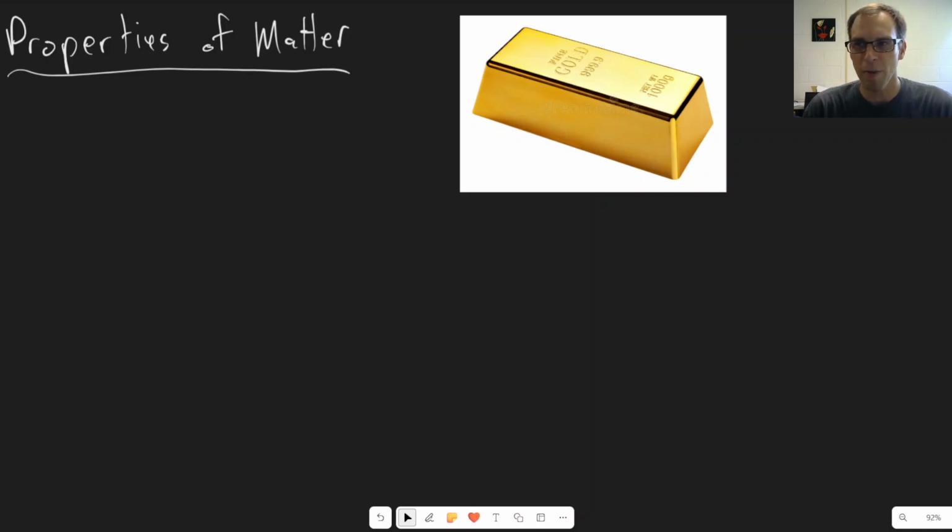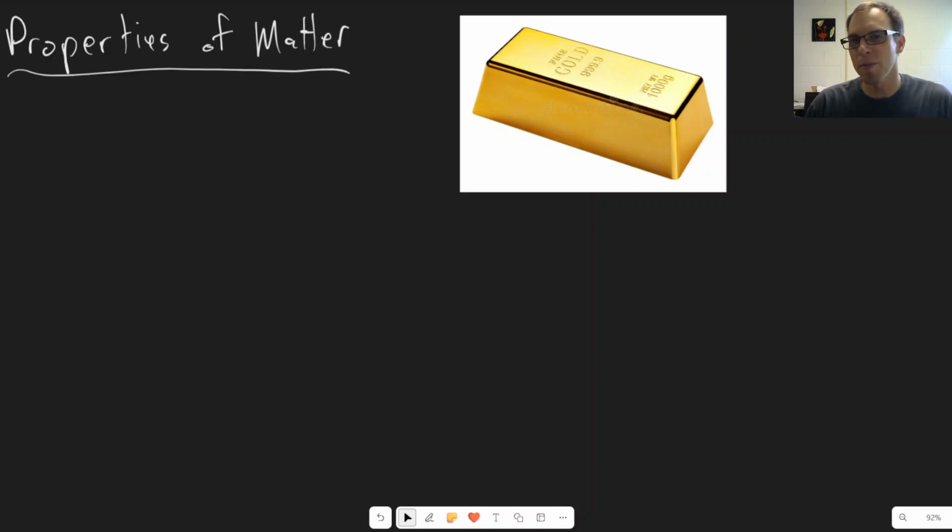And to think about this, I have a picture here of a gold bar. This is an example of a pure substance. This is an element, so it's composed of atoms. And gold has specific properties that we can observe about it. I want you to pause the video and think about what are some of the properties that you can think of for gold. Hopefully you took the chance to think about that.